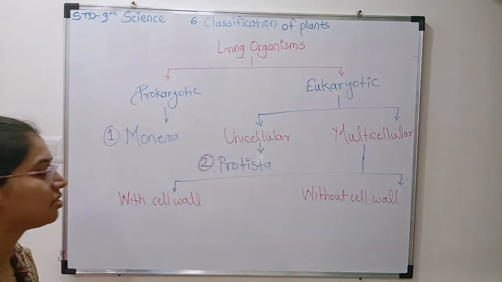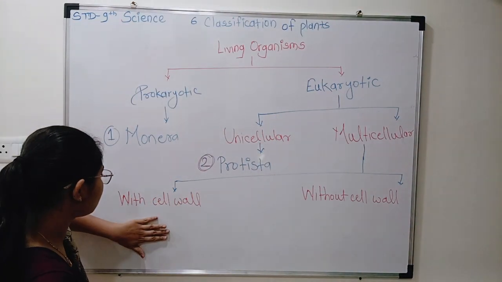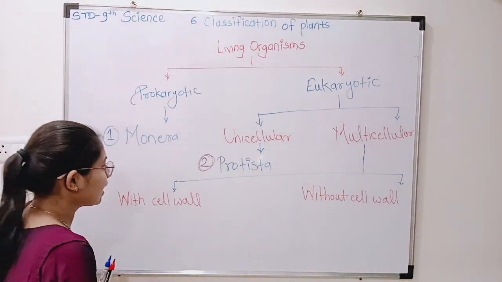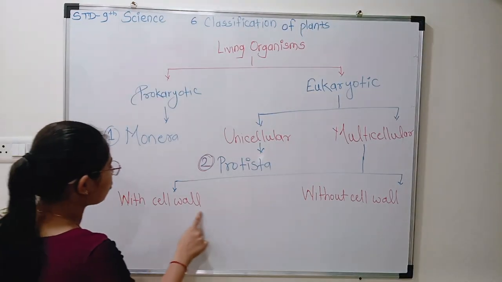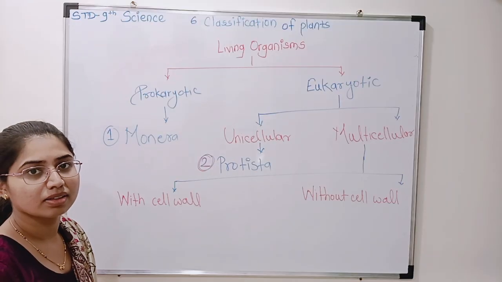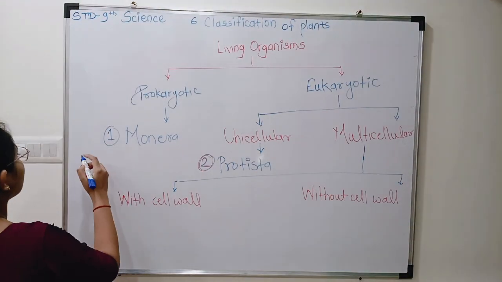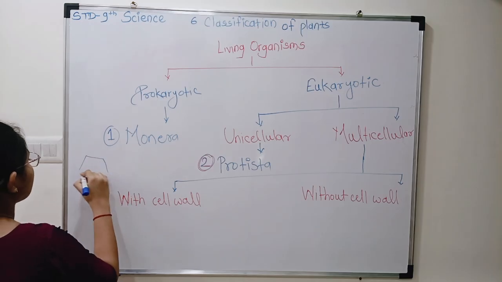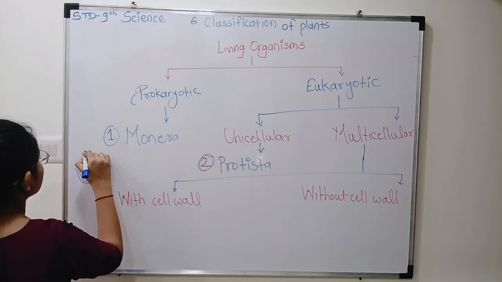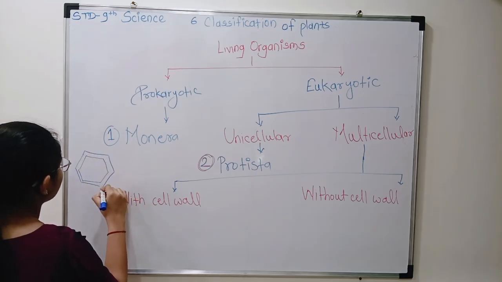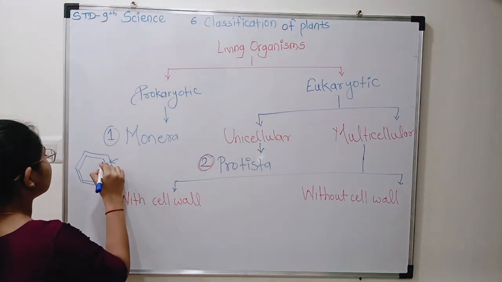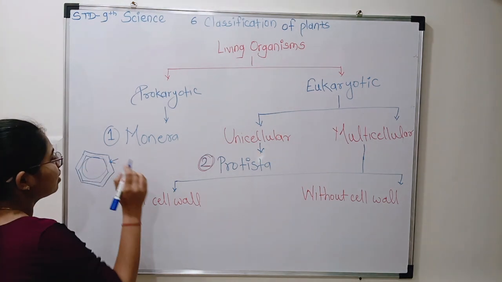So what is the difference between these two? That means the organisms included in the category with cell wall have cell wall present in their body cells. Like the plant cell. Anyone knows the diagram of a plant cell? Here I will draw a rough diagram. See, the plant cell is like this. A plant cell has a cell wall. That means it is a protection covering for that cell. So this is a cell wall. This is a plant cell and the plant cell has a cell wall.